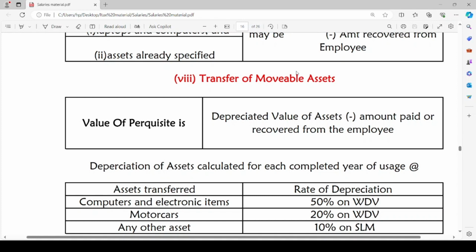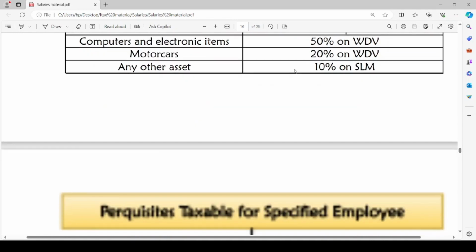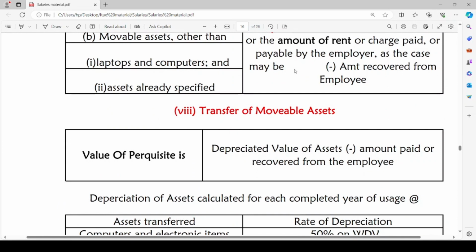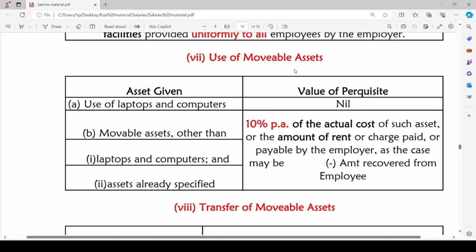The amount so arrived will be depreciated value of asset. From that we will deduct amount paid or recovered from the employee, and such amount will be value of perquisite. With this we have completed taxable perquisites for all employees. Let us now discuss the next category.